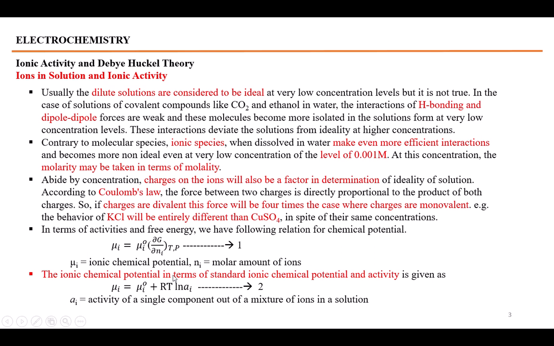The ionic chemical potential in terms of standard ionic chemical potential and activity is given by equation number 2: ionic chemical potential will be equal to standard ionic chemical potential plus RT ln ai. Here ai is the activity of the ith ion, the activity of a single component out of a mixture of ions in a solution. This is a relation to find the chemical potential of an ion, or ionic chemical potential.